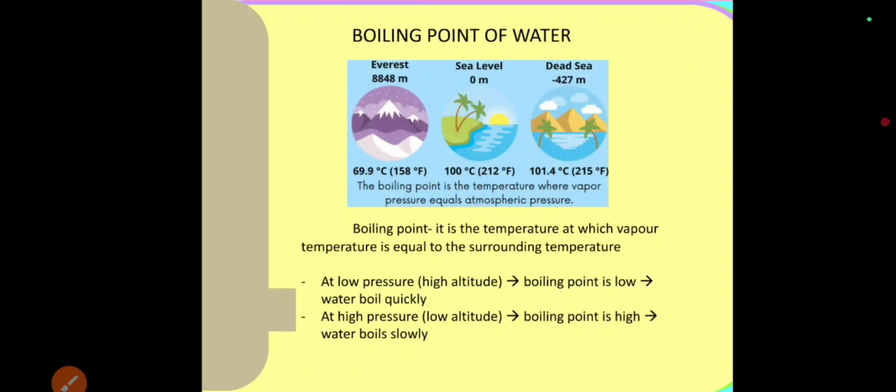The next important factor is boiling point of water. The boiling point of water is directly affected by the atmospheric pressure. Increase in the atmospheric pressure leads to higher boiling point, and decrease in the atmospheric pressure results in lower boiling point. This happens because the boiling point of any liquid is the temperature at which its vapor pressure becomes equal to the surrounding pressure, generally the air pressure. So if the atmospheric pressure is low, liquid will boil faster. Hence, at sea level, water boils at 100 degrees centigrade, whereas at higher altitude, it will boil at lower temperature and much faster.